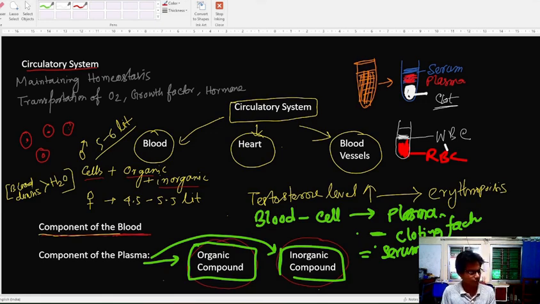Let's divide that class into different parts. For today's class, it is the brief introduction of the circulatory system, and tomorrow's class will discuss the albumin level, how albumin and globulins are there, and along with that the important key factors, the globulins alpha, beta, and gamma, delta. These will all be discussed in the next class.